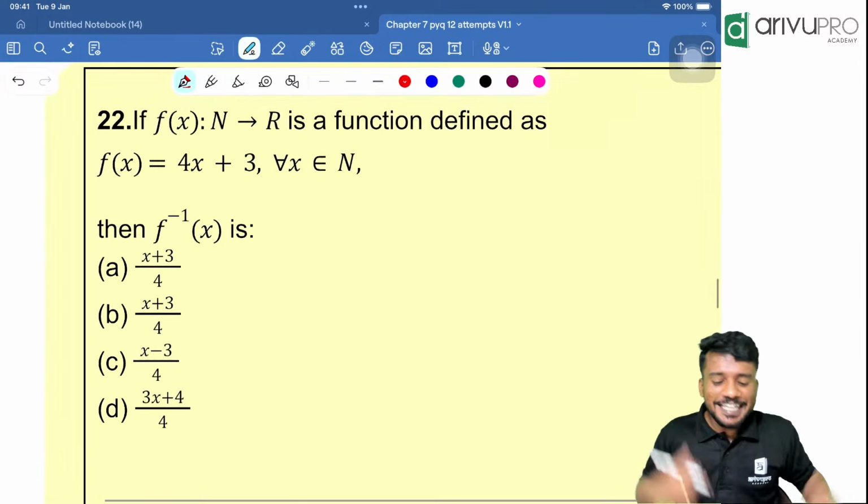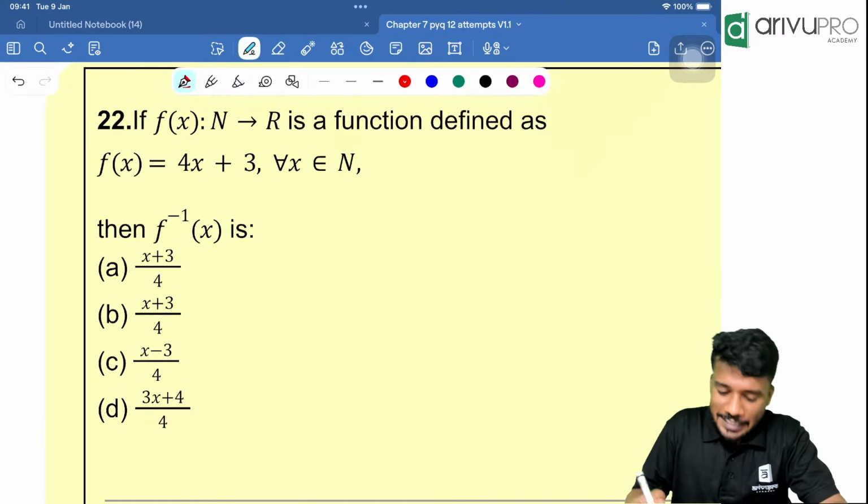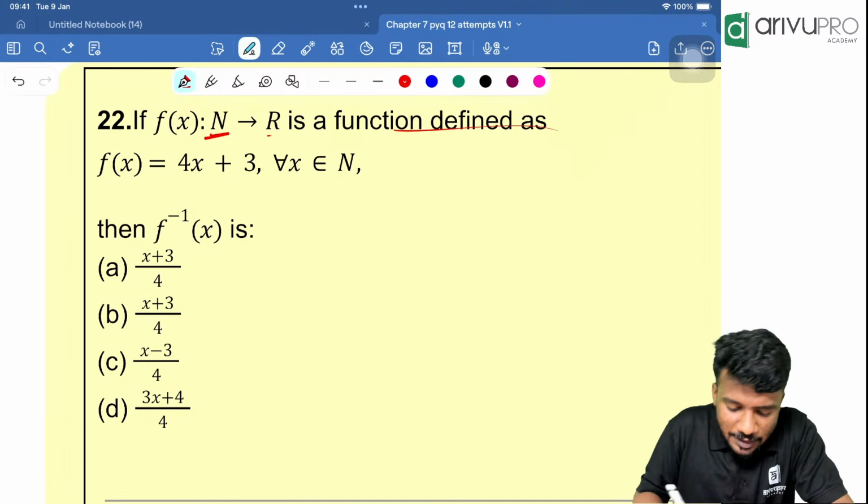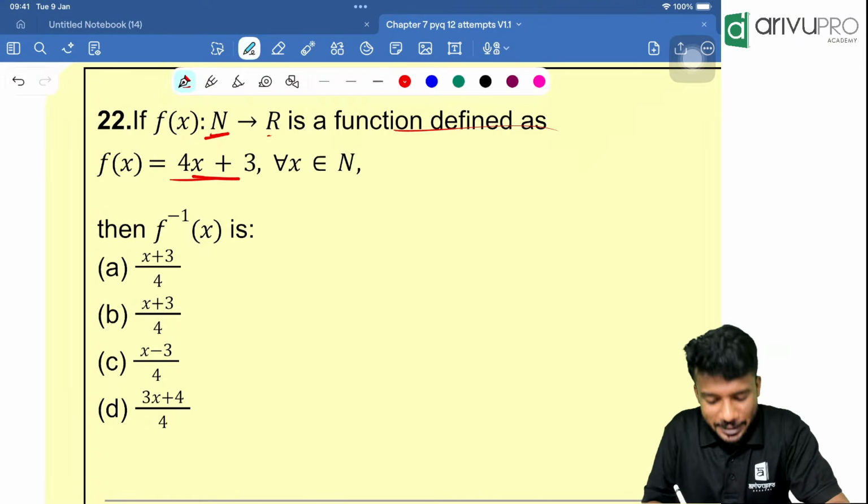Yes. Now, if f of x from natural numbers to real numbers is a function defined by f of x is equal to 4x plus 3.